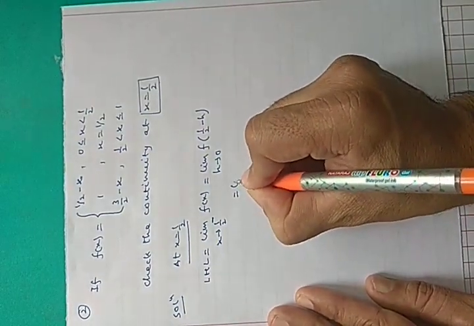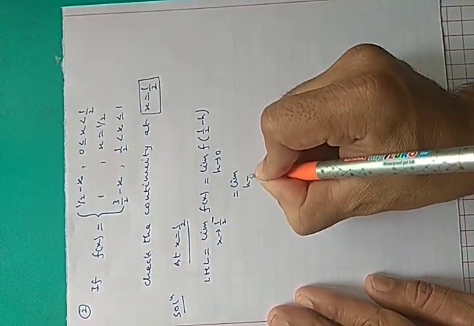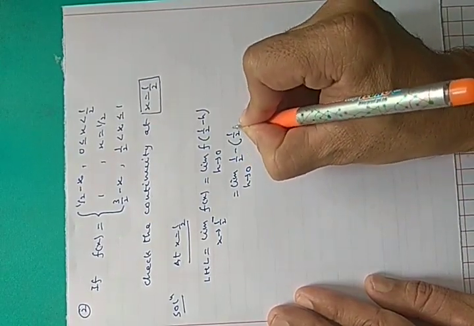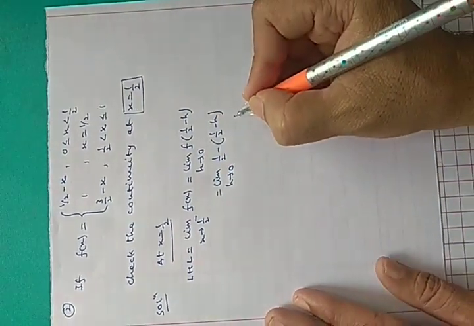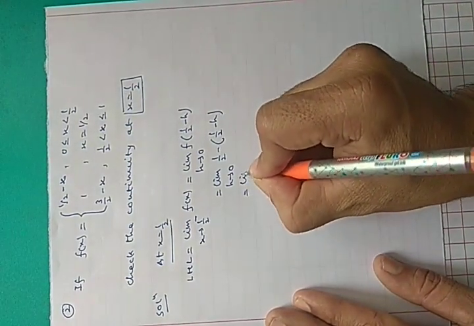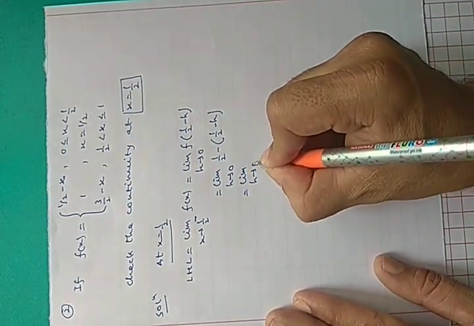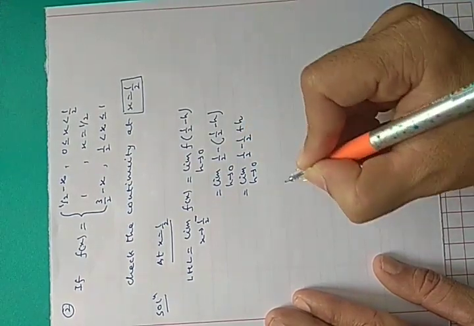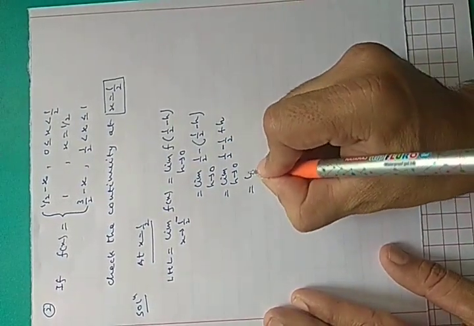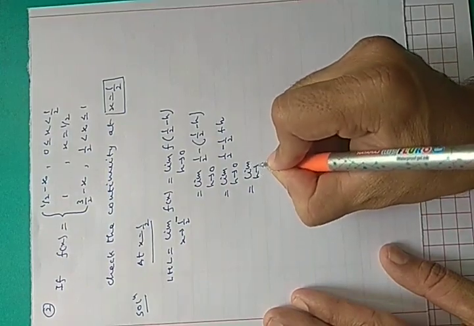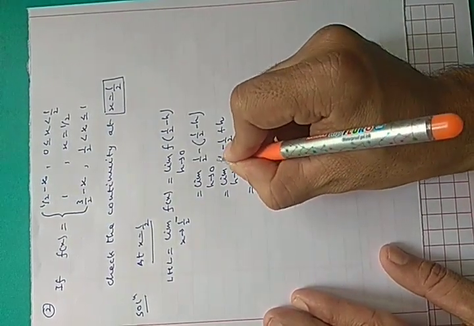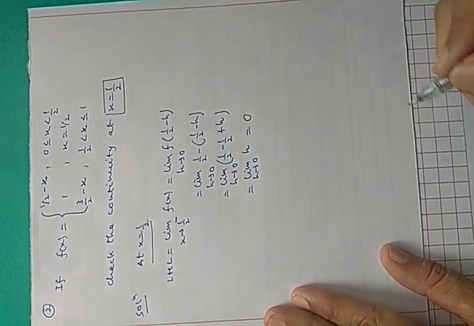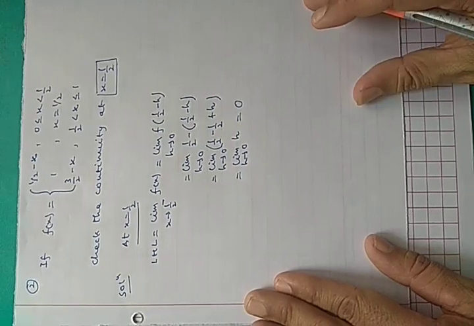So it is limit h tends to 0, 1 by 2 minus (1 by 2 minus h), which is limit h tends to 0, 1 by 2 minus 1 by 2 plus h. So this is limit h tends to 0, h, which is equal to 0.